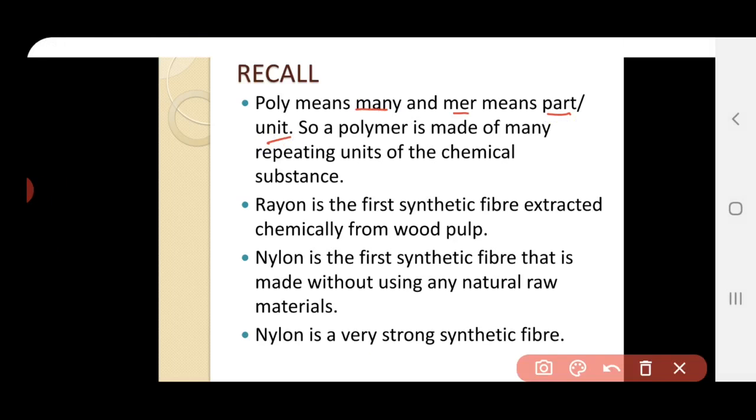Okay, and next, poly means many and mer it is part or unit. So polymer means many units. Polymer is made up of repeating units of chemical substance. Okay, so that is called as polymer.